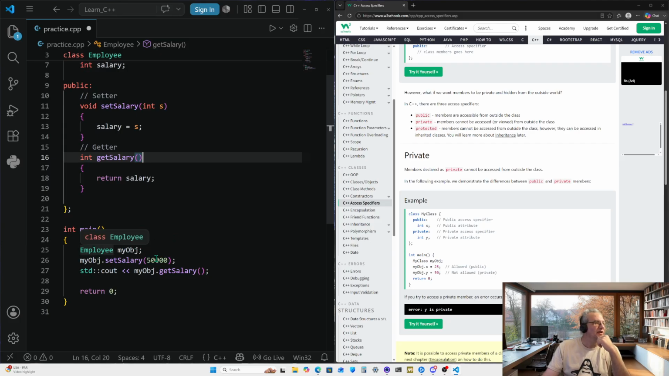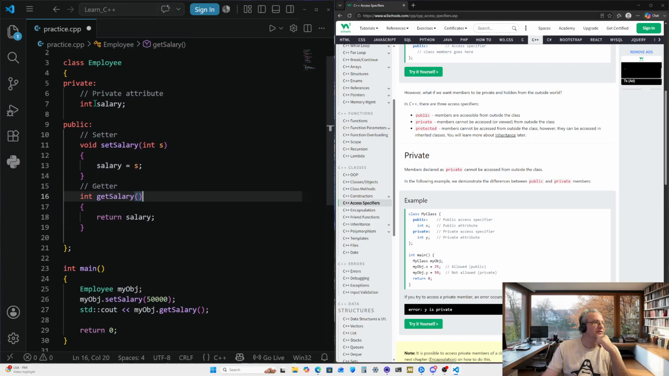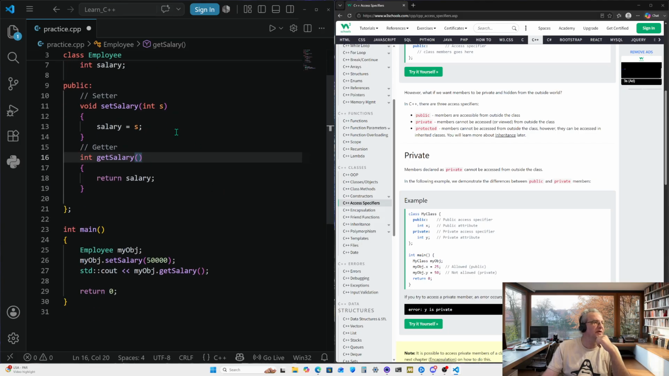Okay, so we're going to create an object right here. We're going to call that object dot set salary. So we're going to create an argument right here, which is going to be passed into the variable up here for the parameter, and it's going to set salary to 50,000. So now this is going to be set to 50,000. Okay, we're not doing anything else but that right there. So now salary has a value of 50,000.